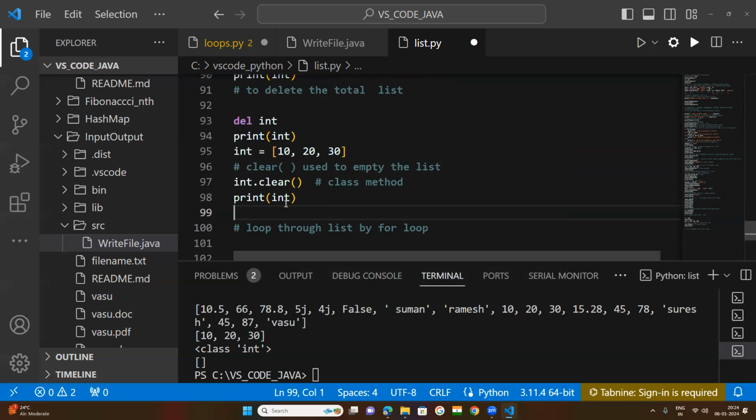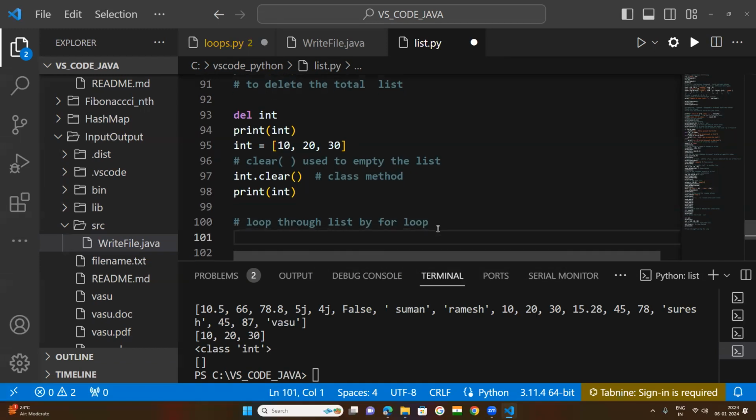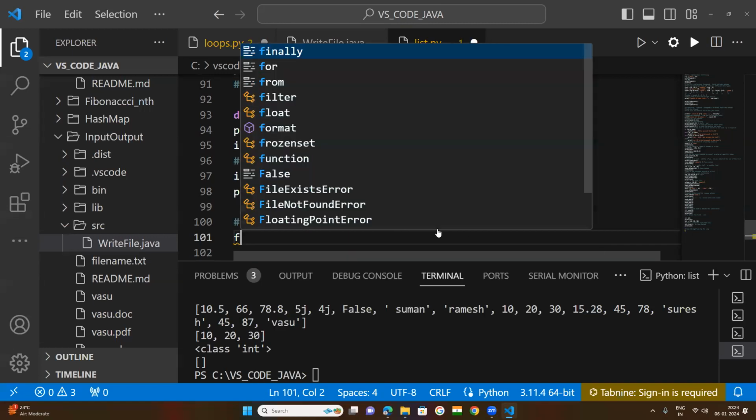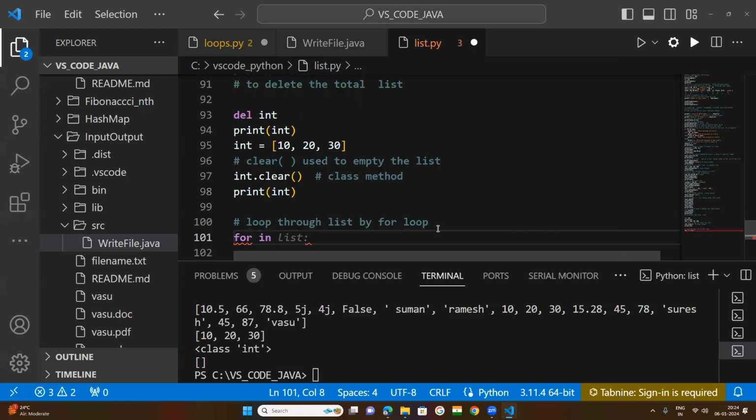Okay, we will loop through our Vasu list. Looping through the list means the for loop will be used here. The syntax is the word for, i means index, in Vasu. Vasu is our list. Here a colon.